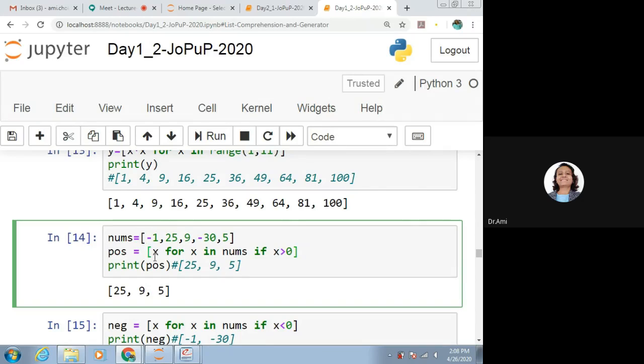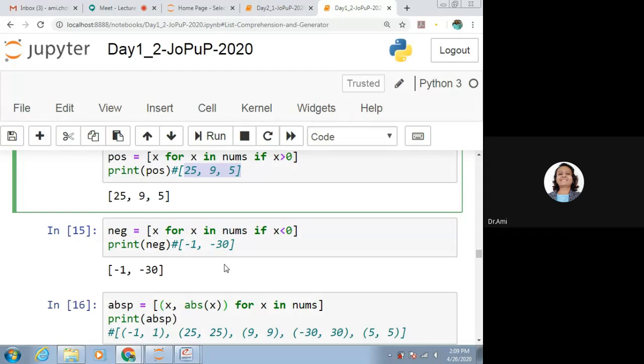So here we are giving the condition, that is x for x in nums. So it will take all the values from these nums. What is the condition given? The condition given is if x is greater than 0. So from here, x greater than 0, we can get the positive numbers. Very simple. So 25, 9 and 5 will be the output.